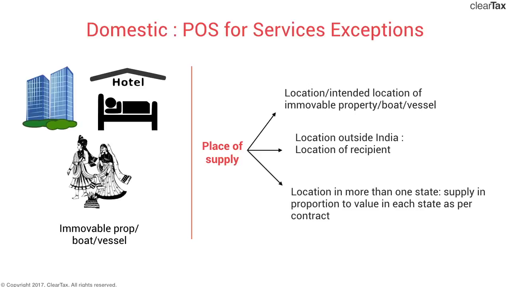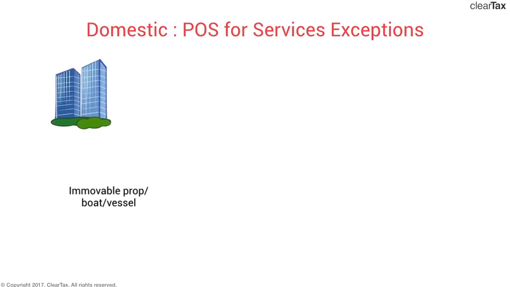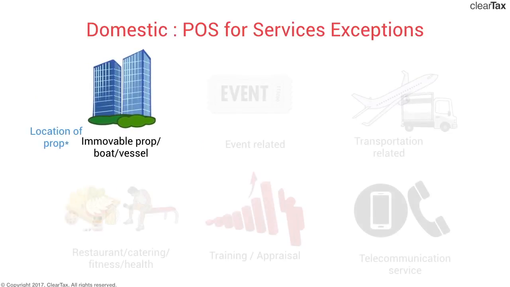So that was the place of supply of services related to immovable property or boat or vessel. Location of the property or boat or vessel would be the place of supply, with the asterisks for the two conditions that we've discussed in detail.